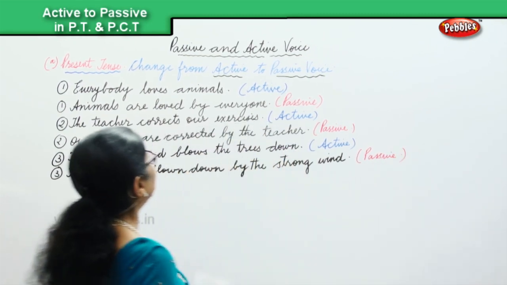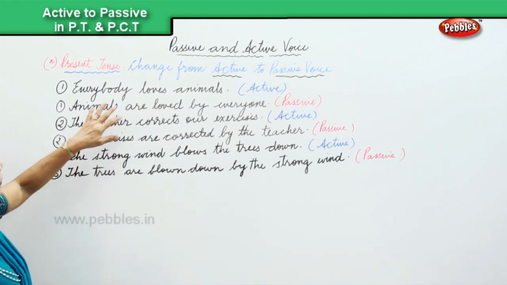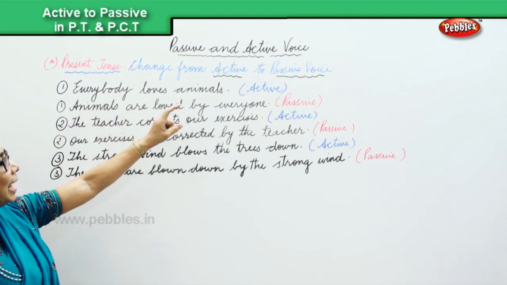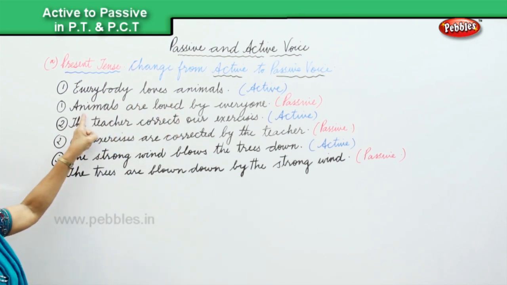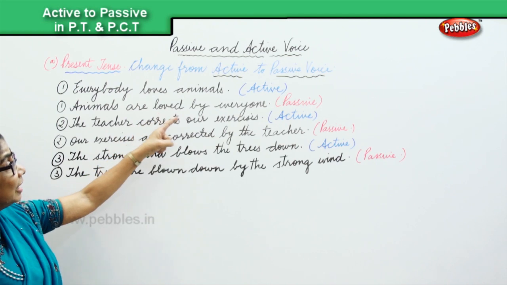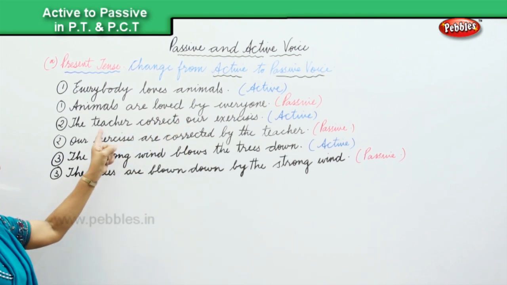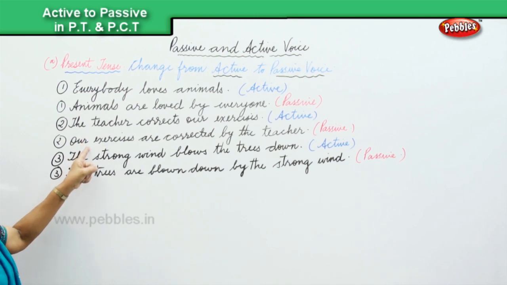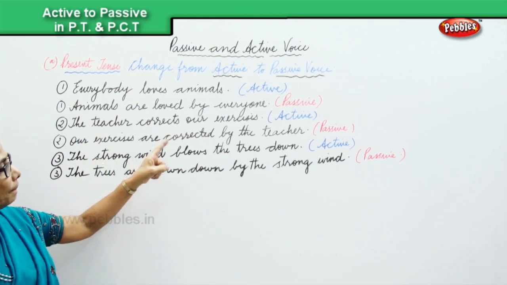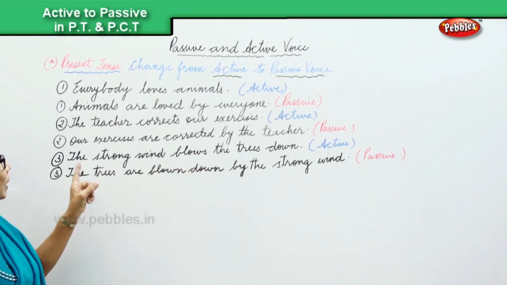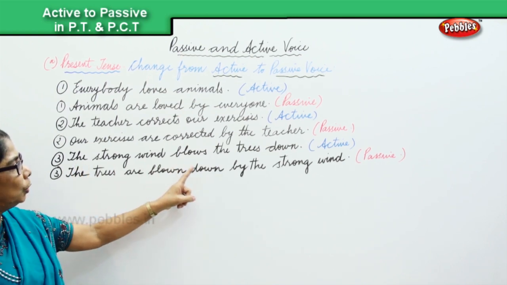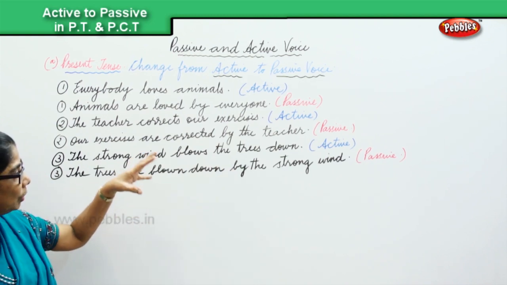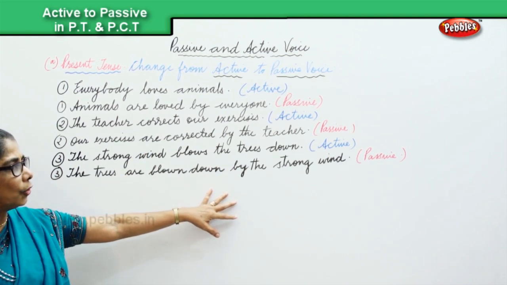So we had done changing from the active to passive in the present tense. Everybody loves animals, active, and into passive, animals are loved by everyone. Second, the teacher corrects our exercises, active. Our exercises are corrected by the teacher, passive. Finally, the strong wind blows the trees down, active. The trees are blown down by the strong wind, passive.